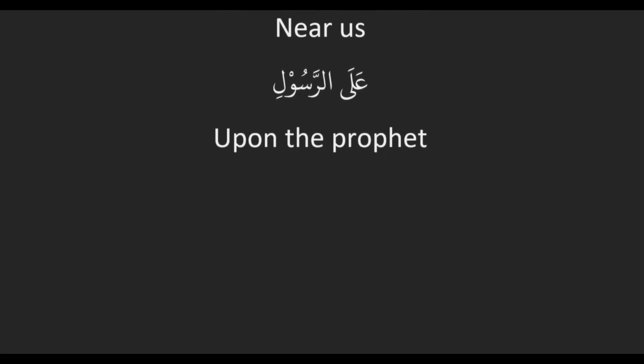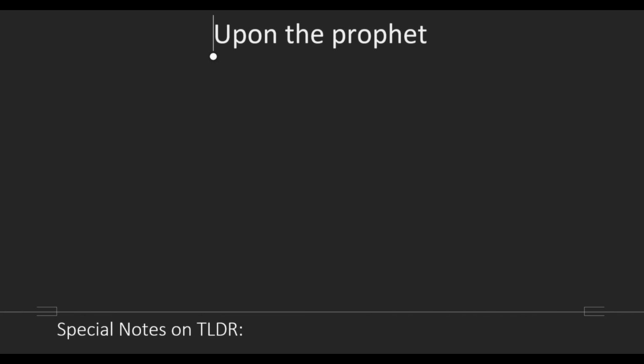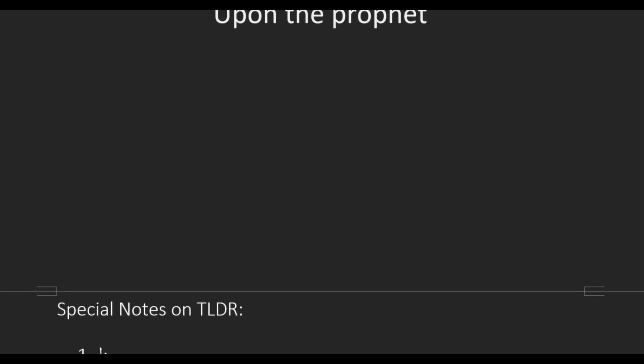على الرسول. Ala was the TLDR word, and al-rasuli is its noun. So ala rasuli is upon the prophet, or upon the messenger. Good. Straightforward enough? So you ready to add some extra information? There's extra, just a little bit, though.